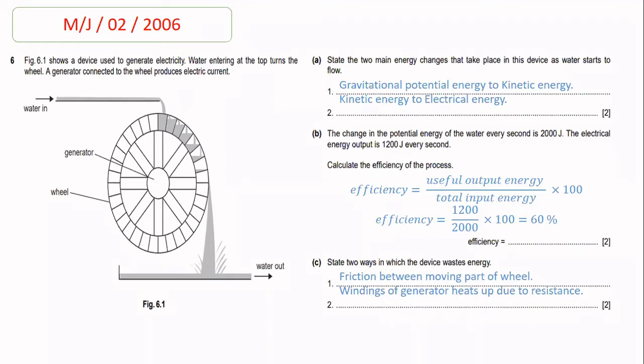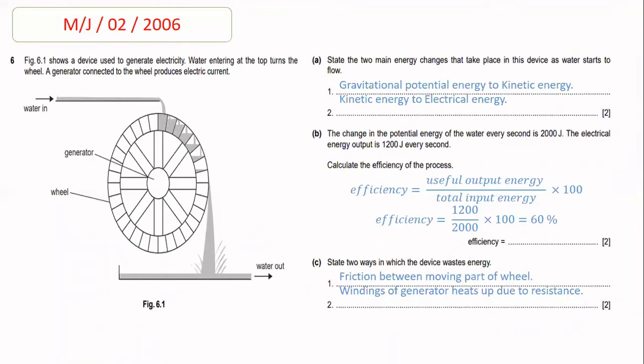So at the place of output energy, we will put 1200, and at the place of input, we will put 2000, because input and output are given in the question. And after multiplying it by 100, we will get an answer which is 60%. So 60% is the efficiency for this whole process.